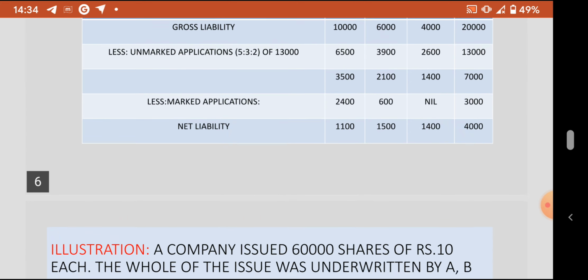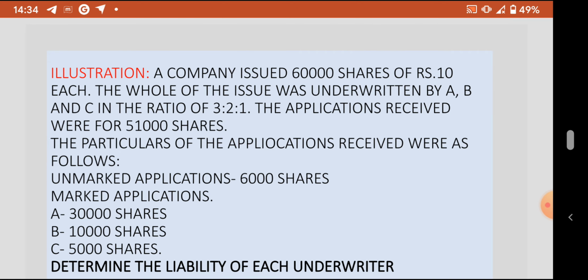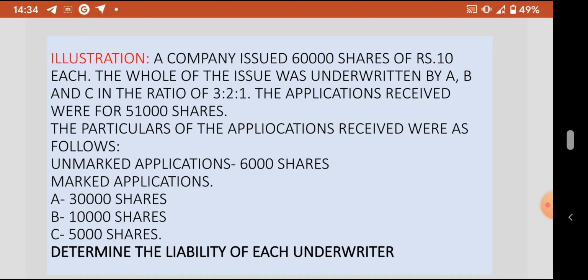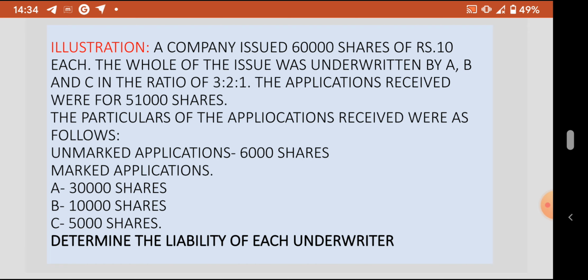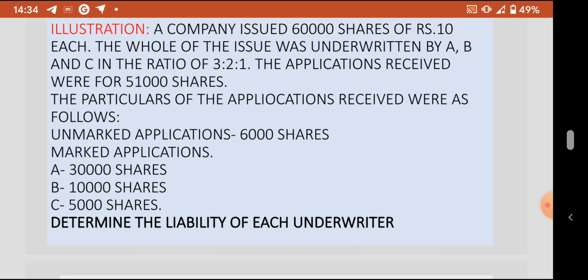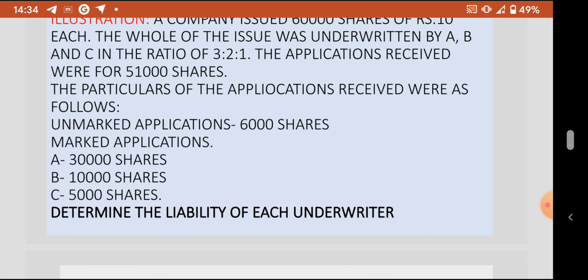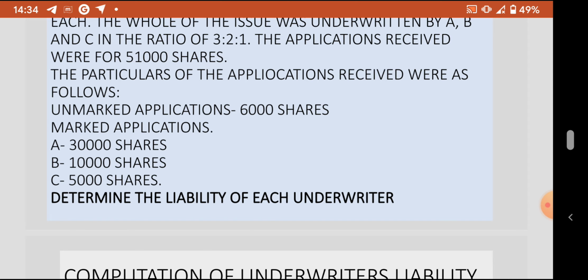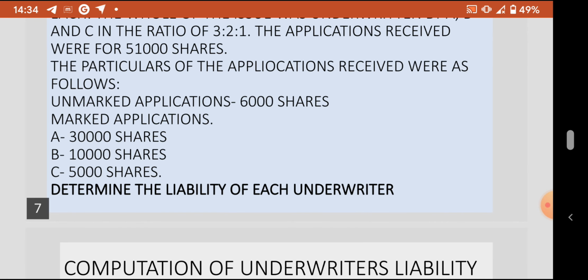We can have a look at another illustration also. A company issued 60,000 shares of rupees 10 each, and the whole of the issue was underwritten by Mr. A, B, and C in the ratio of 3 is to 2 is to 1. The applications received were for 51,000 shares. The particulars of the applications received were as follows: unmarked applications 6,000, marked applications A 30,000, B 10,000, C 5,000. Determine the liability of each underwriter.